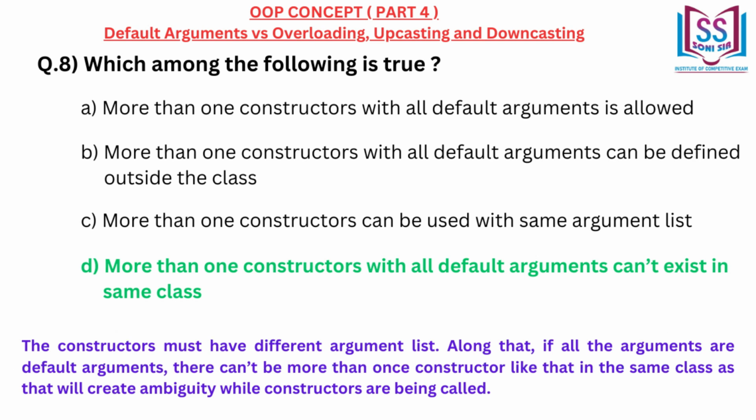The constructors must have different argument list. Along that, if all the arguments are default arguments, there can't be more than one constructor like that in the same class, as that will create ambiguity while constructors are being called.